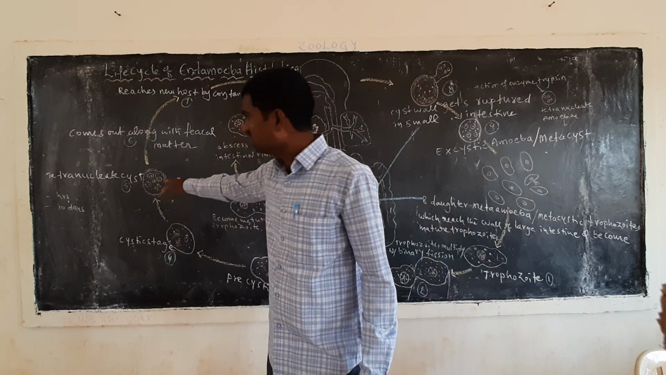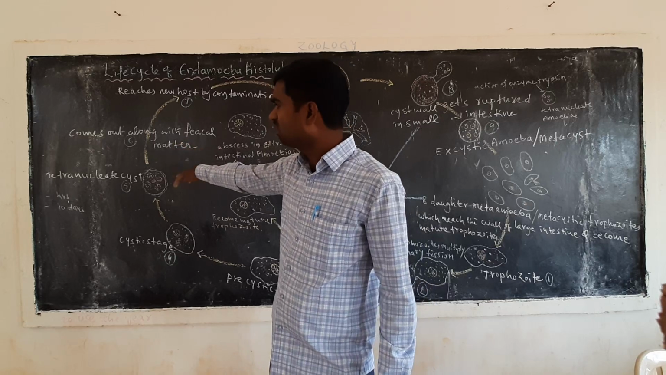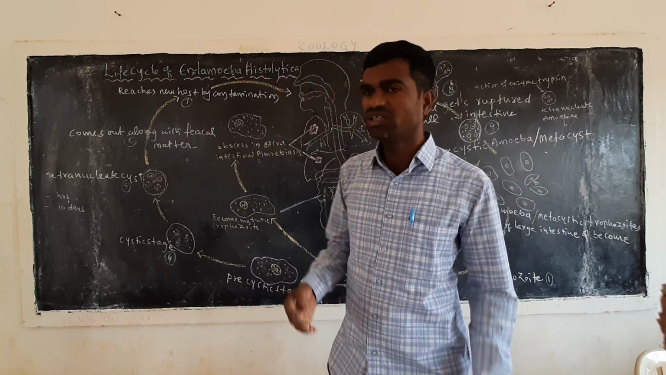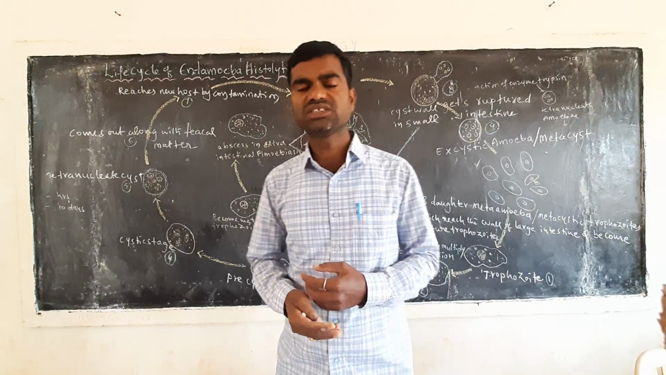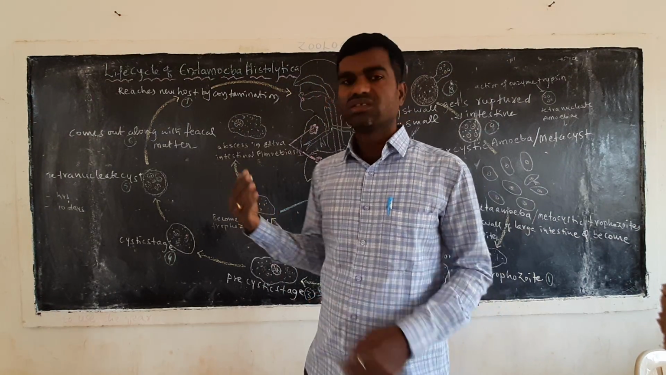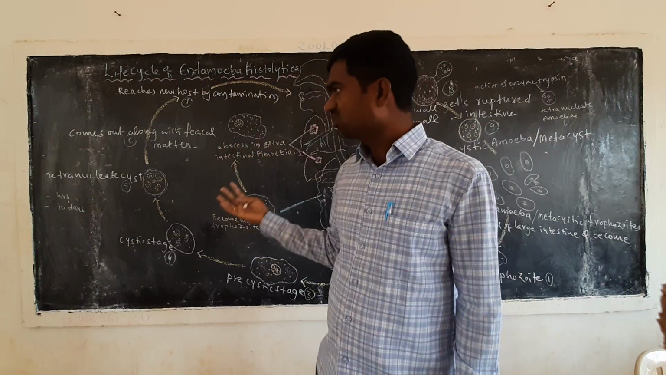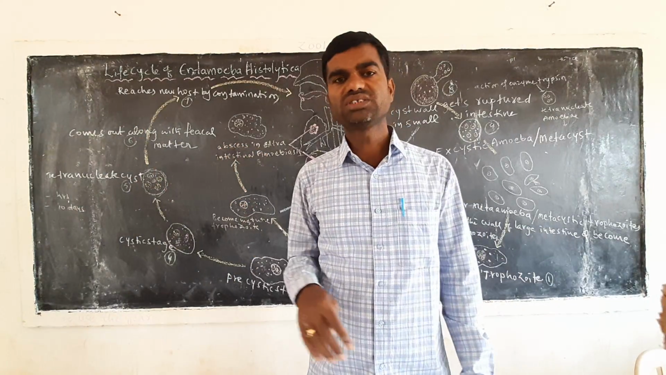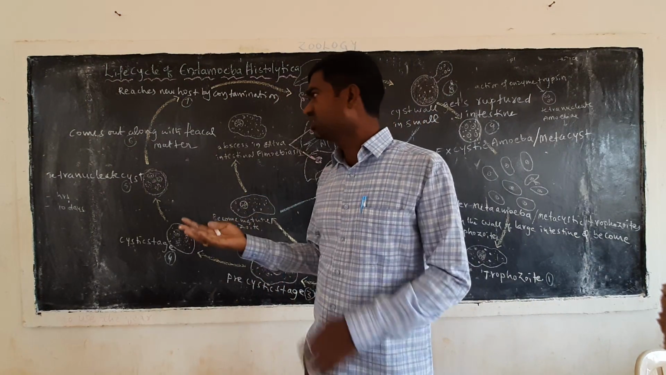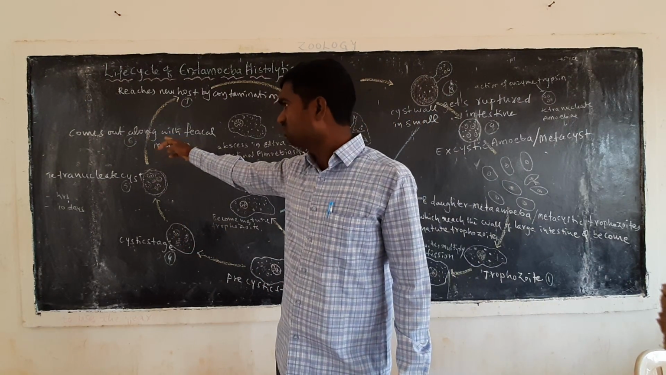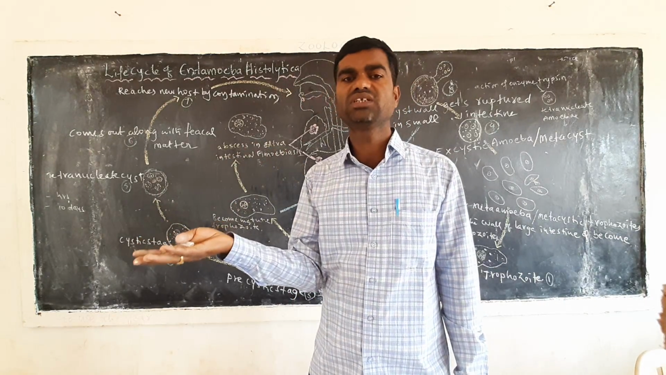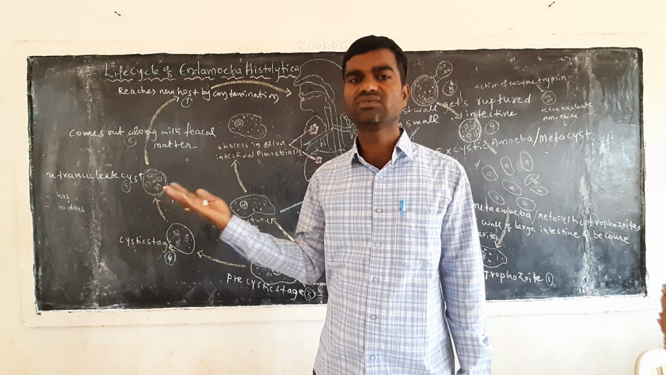Now the tetranucleates come out along with the fecal matter. The tetranucleates are present in the large intestine. From the large intestine, the tetranucleates are released into the outside environment. When released into the outside environment, they come out along with the fecal matter.